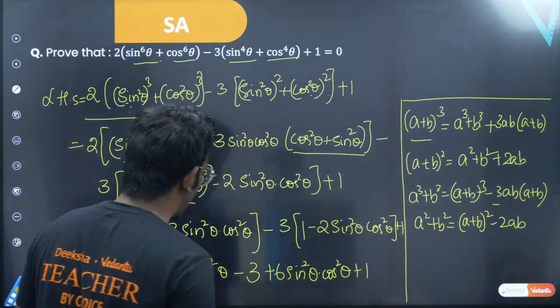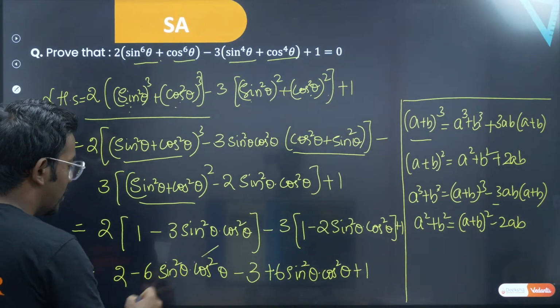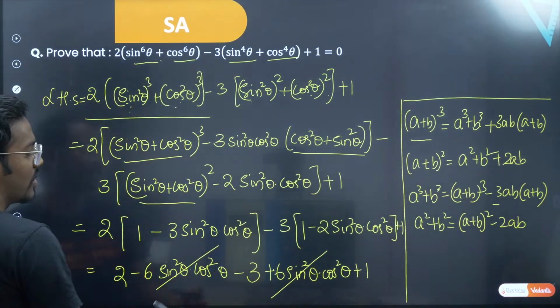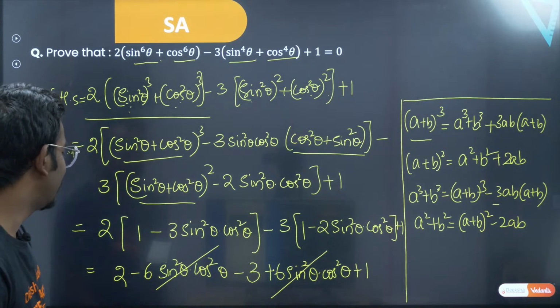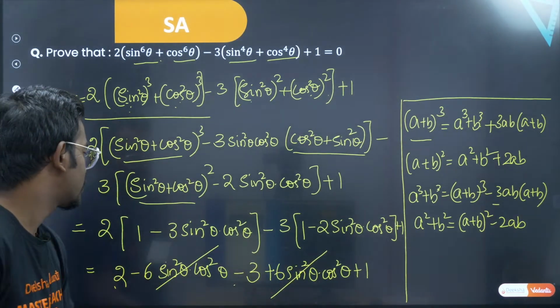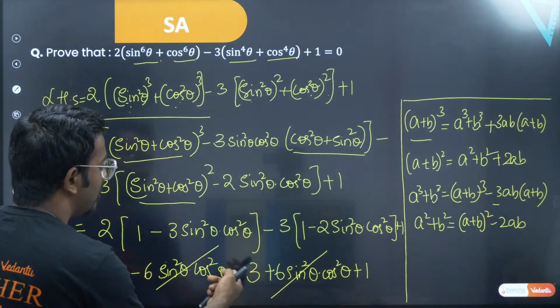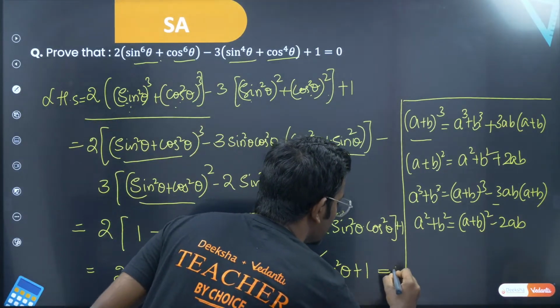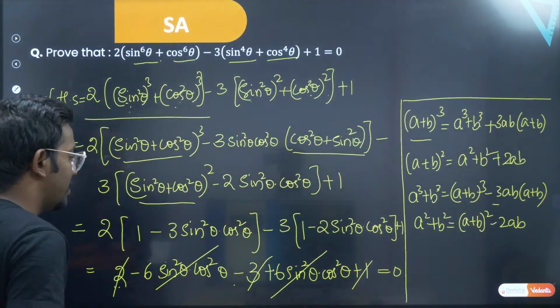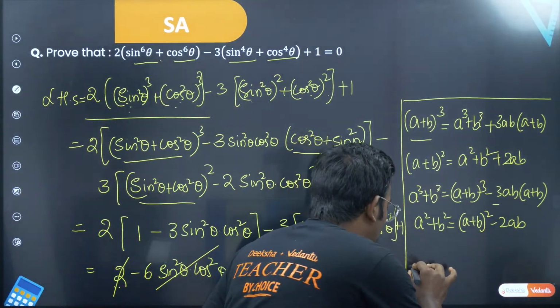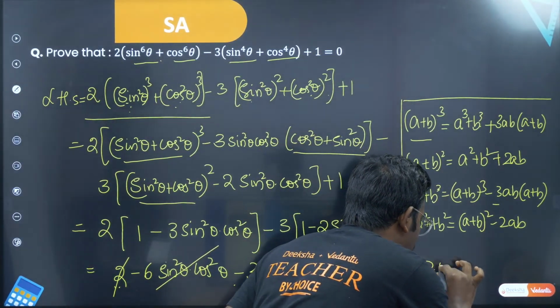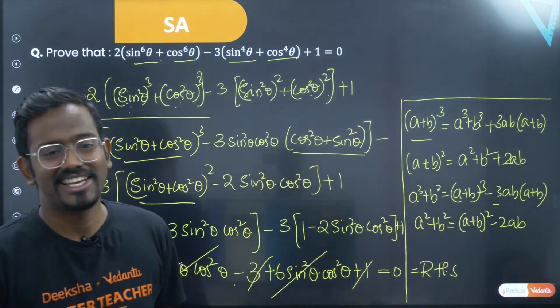So the minus plus sine square cos square theta gets cancelled. Now you are finally left with 2 minus 3 plus 1. So 2 plus 1 is 3, 3 minus 3 is basically 0. So your final answer is basically 0, which is nothing but your RHS. Hence proved.